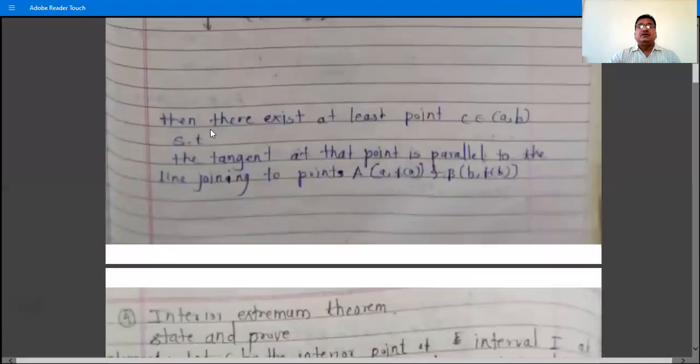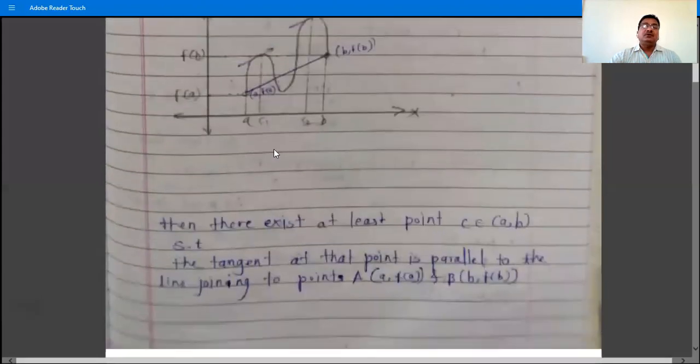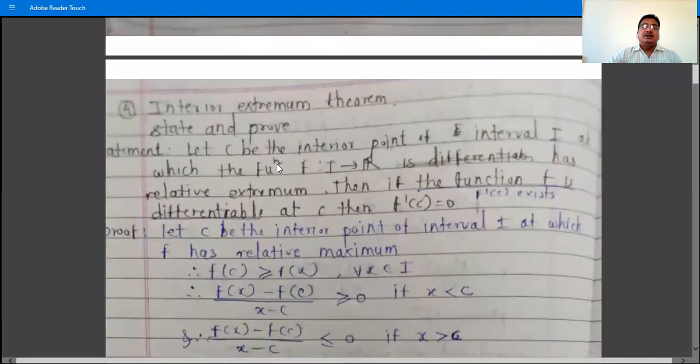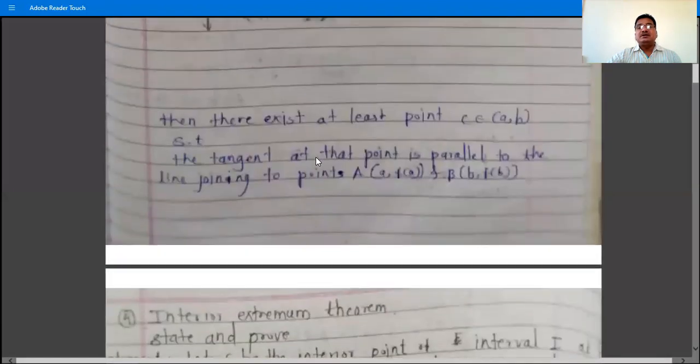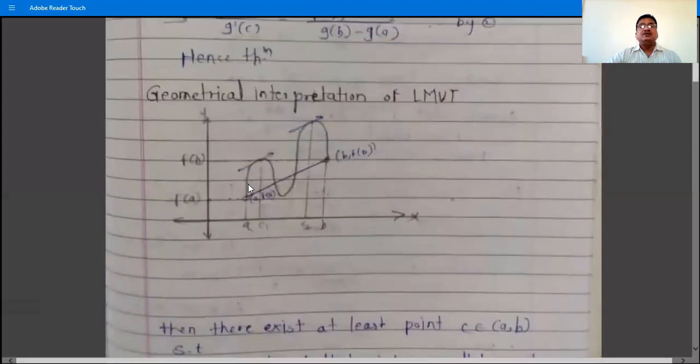So what is the geometrical meaning? The tangent at that point is parallel to the line joining the two points A, f of A and B, f of B. Okay, so this line passing through these two points and the tangent at this point are parallel. So this is the geometrical meaning. Then the next theorem is what? There is no geometrical meaning of Cauchy's mean value theorem. Just write the geometrical meaning of Lagrange's mean value theorem.